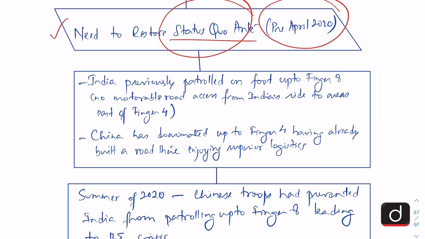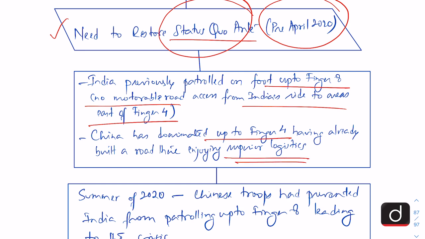And India used to previously patrol on foot up to Finger 8 because there is no motorable road on India's side to areas east of Finger 4. Whereas on the Chinese side, there are roads built by China which allow them to patrol easily up to Finger 4. So they have a superior logistical advantage over India.